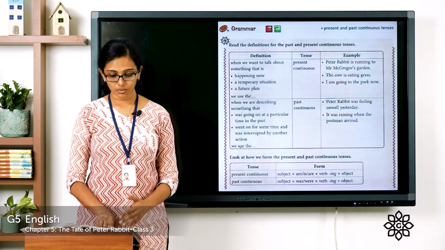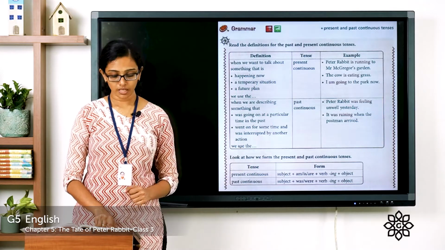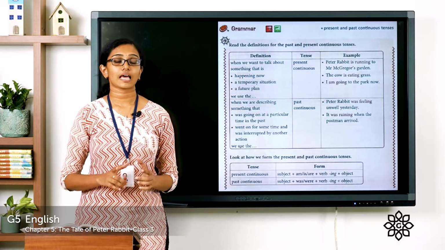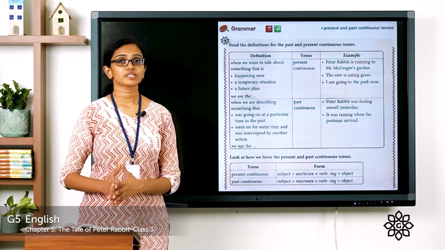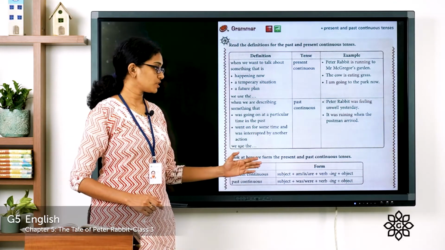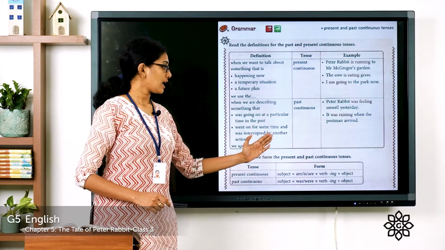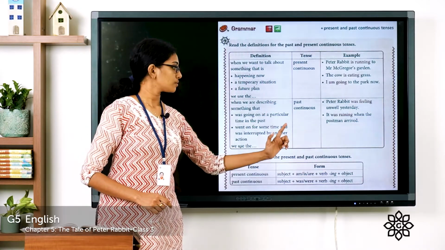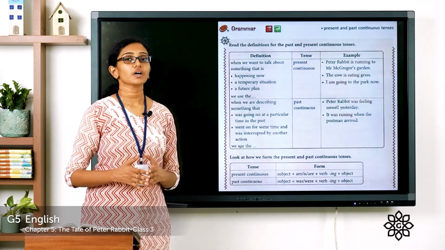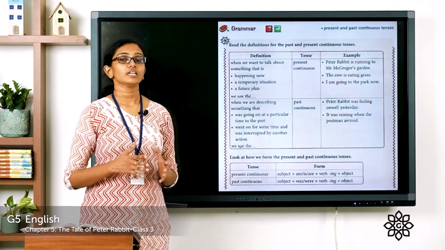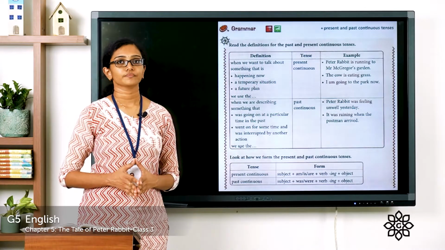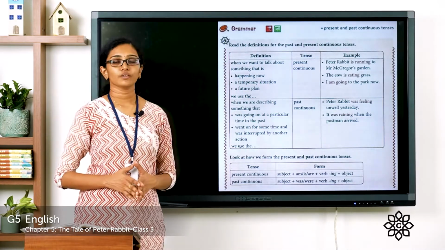Now, just below that table, you can see a small table where you can see the general format for present continuous tense and past continuous tense. What is the general format for writing a sentence in present continuous tense? You have to write the subject, followed by am, is or are plus the ing form of the verb plus the object. He is writing a letter. She is walking to school. I am cooking food. These are examples of present continuous tense.